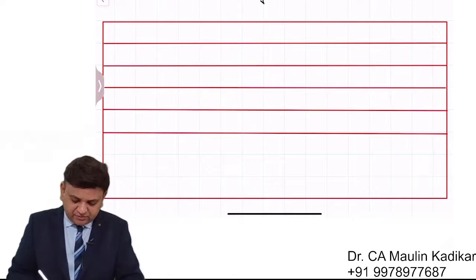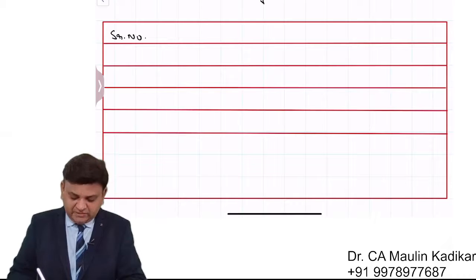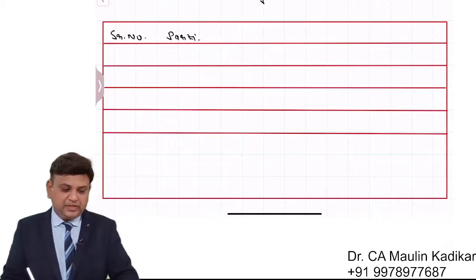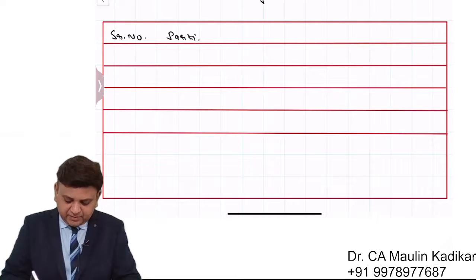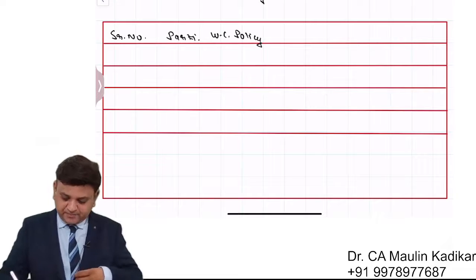In the calculation, we will have column number 1 as serial number. We'll have the column number 2 as particulars. Opposite to that, we will be having working capital policy. There are three working capital policies provided to us.